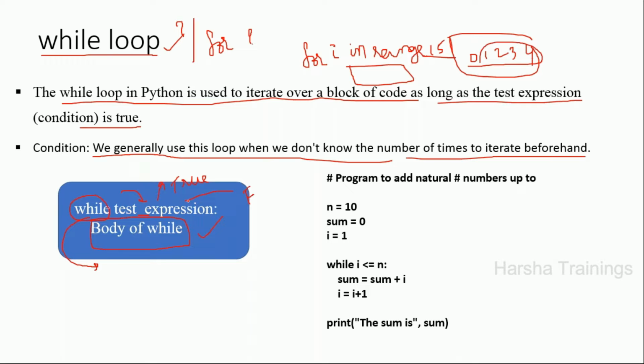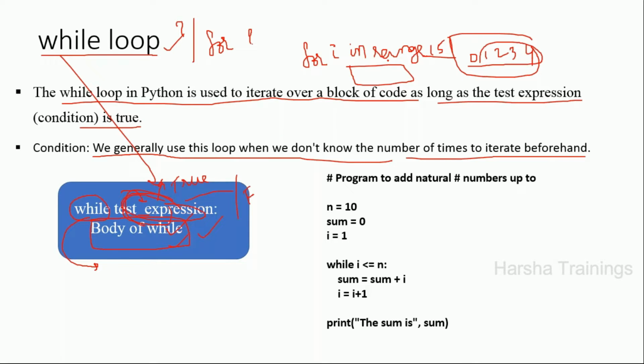But in a while loop, I am giving some condition, but I don't know how many times it will run. Until the expression becomes true, I will execute one statement or a set of statements. Whenever this expression becomes false, I will come out of this loop. A while loop will be used until the condition has been satisfied.